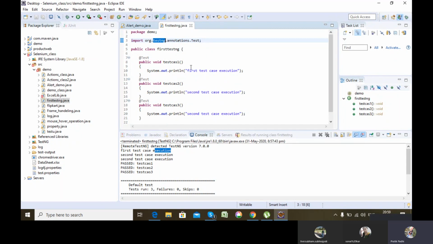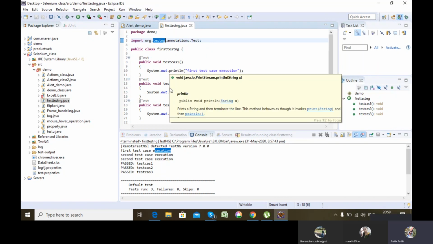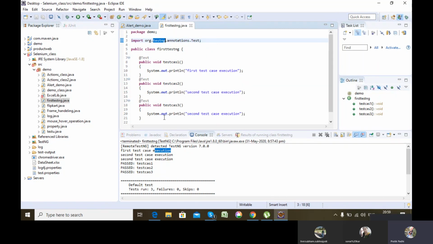Why would it fail for this particular scenario? So these all should be independent of each other. Now if this one fails, these two will execute and pass. So we need multiple points of execution, and for that we cannot use a single main method. We'll be using testng. So got a clear idea why testng came into the picture, why we need testng for automating test cases? Yes, sir.